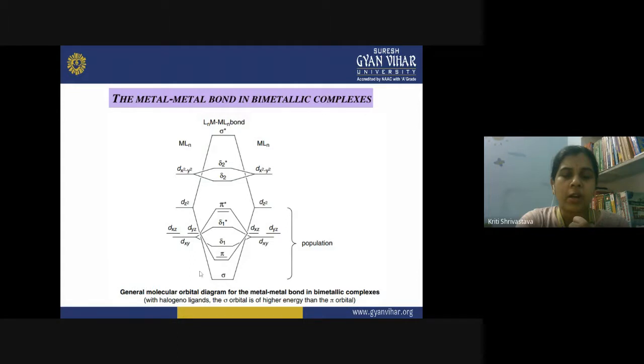And now, according to the availability of the electrons, you will fill these molecular orbitals, and you will get the electronic configuration of your bimetallic complex. So the population of electrons could be present only up to this pi star orbital. Above that, the energy is too high that electrons cannot be present at that much high energy. That will be of anti-bonding nature, right? So this will make the complex unstable if the electron goes beyond that. So if you fill the electrons, these electrons will be exclusively present in these lower energy molecular orbitals.